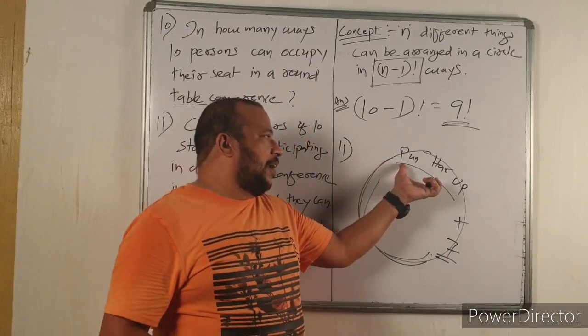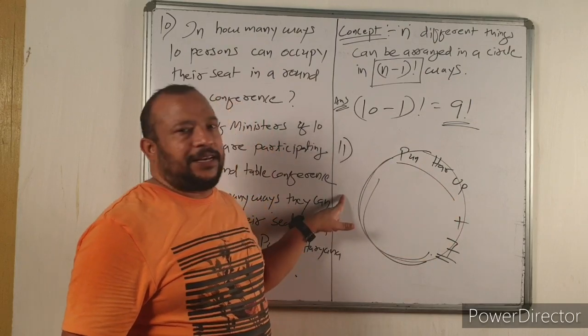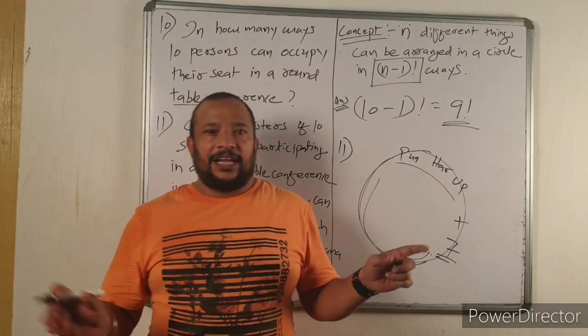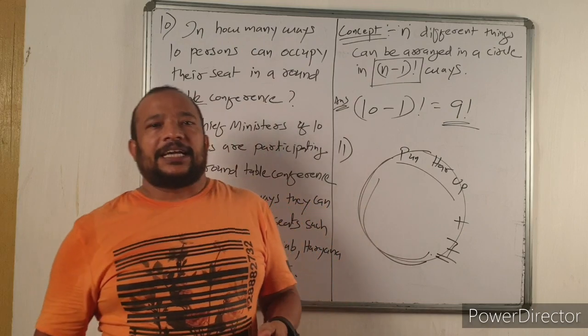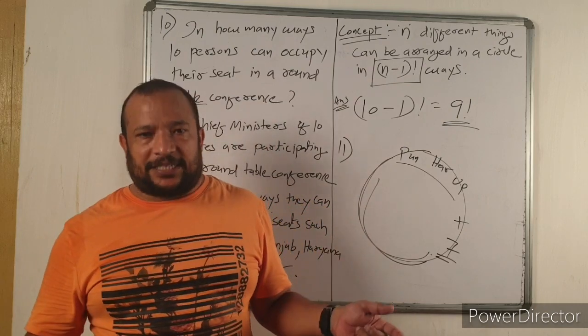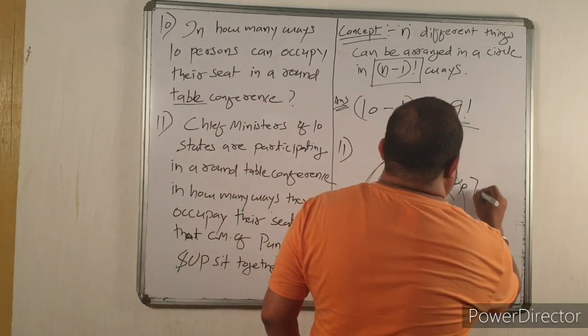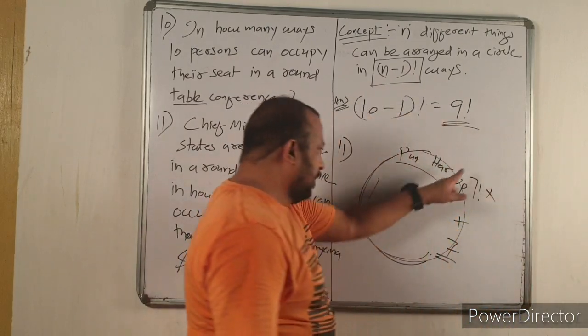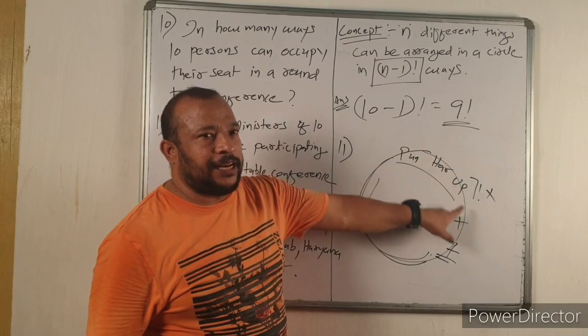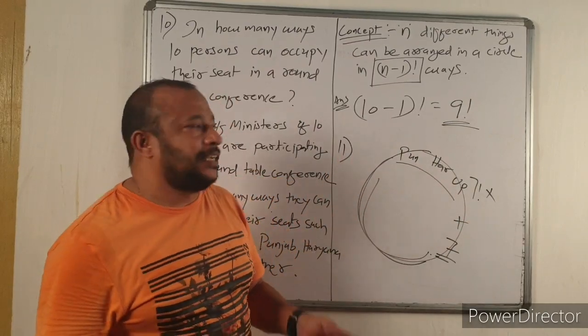So this is 1, remaining 7, total is 8. 8 persons can be arranged in a circle in how many ways? 8 minus 1, that is 7 factorial ways.